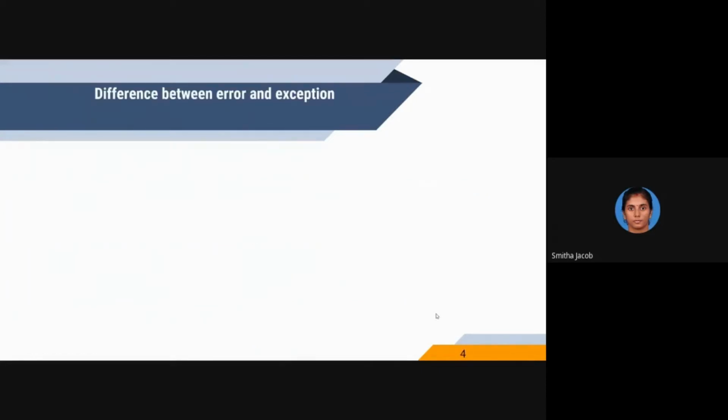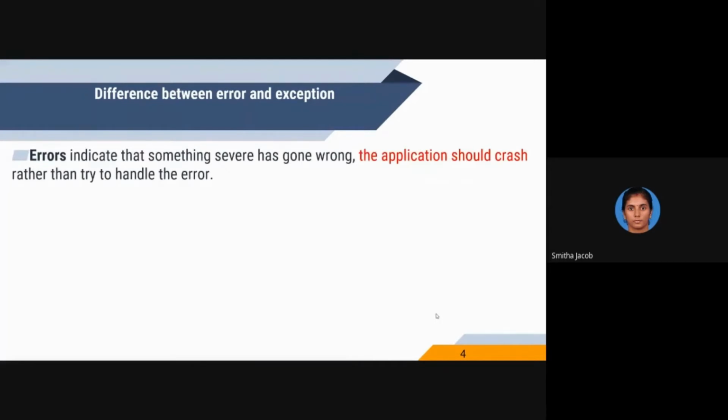Let us see the difference between an error and an exception. An error indicates something severe which has gone wrong and the application will crash. The programmer will not get any chance to handle the error. Before that, the application will crash and severe wrong things happen. Such situations are known as error situations.